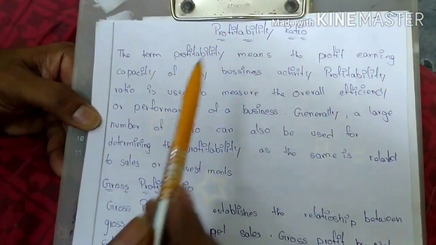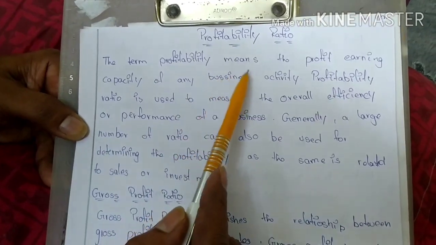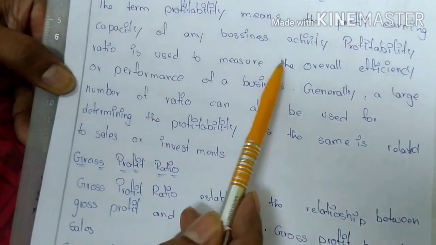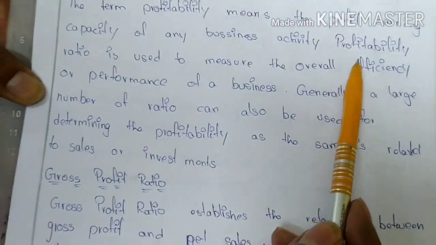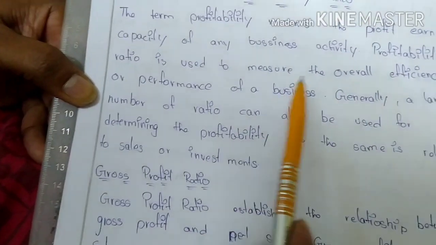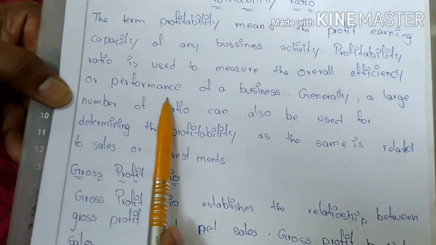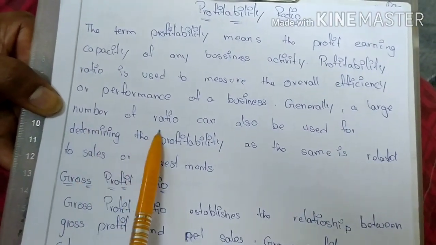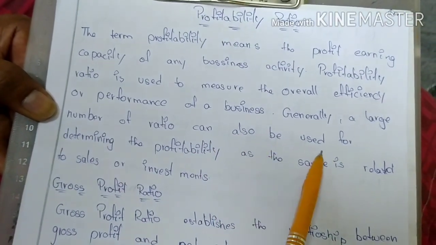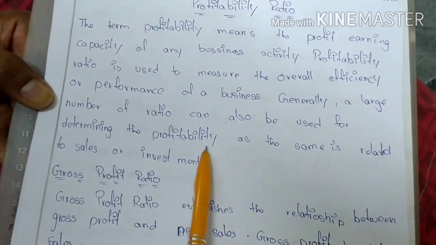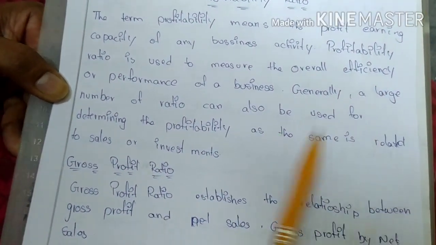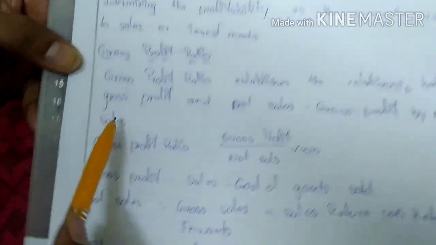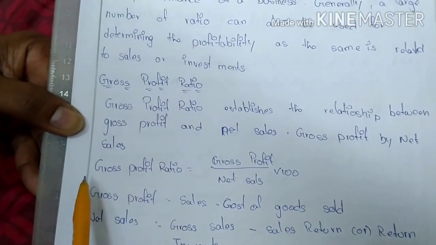Look here, what is the meaning of profitability? The term profitability means the profit earning capacity of any business activity. The profitability ratio is used to measure the overall efficiency or performance of a business. Generally, a large number of ratios can be used for determining profitability, as it is related to sales or investments. Among them, the first one is the gross profit ratio.